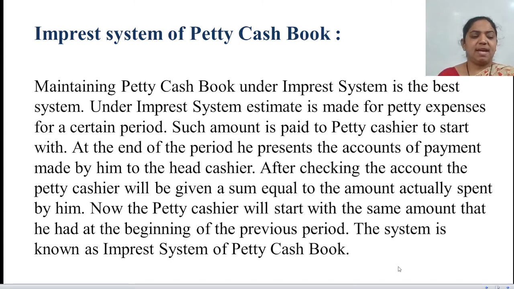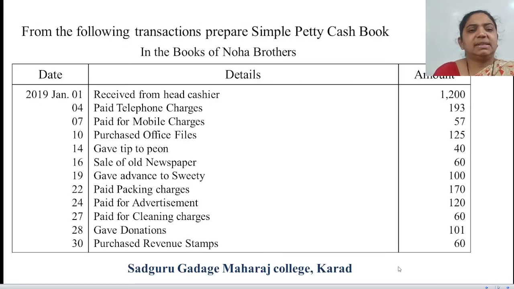Got it, everyone? So we have seen simple, then we have seen analytical, which is also called columnar, where you have to make separate columns, and the imprest system of petty cash book. Let's move ahead and see an example about the simple petty cash book. The example is given in front of you. From the following transactions, prepare a simple petty cash book in the books of Noah Brothers. The question has date, details, and amount.